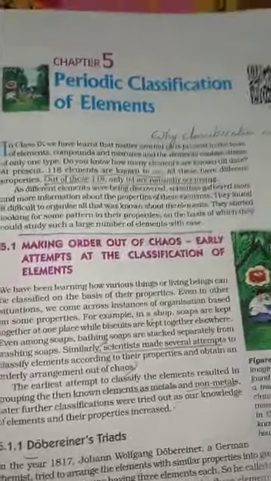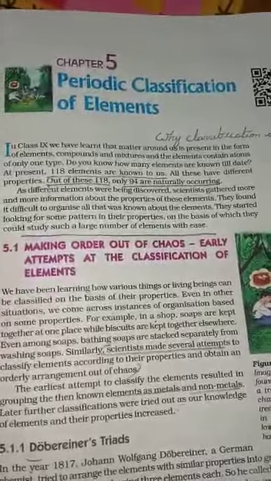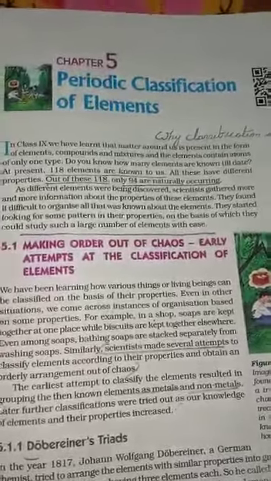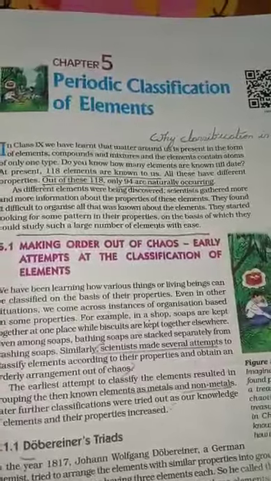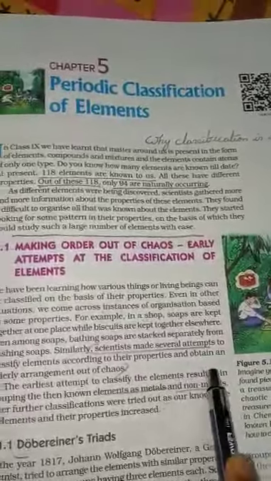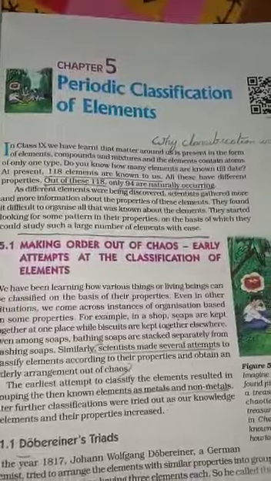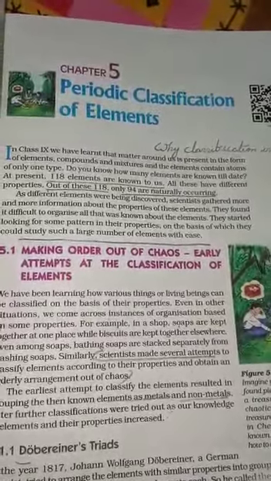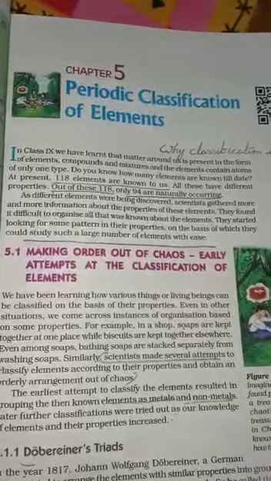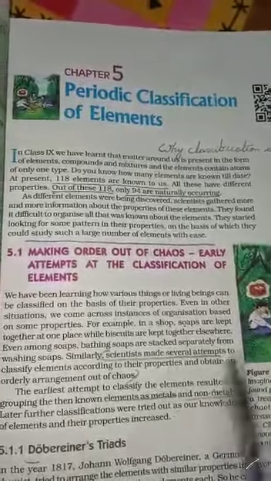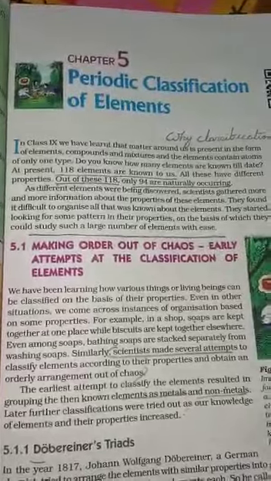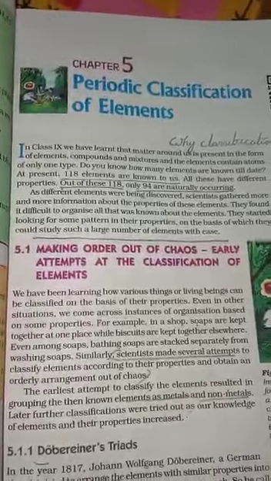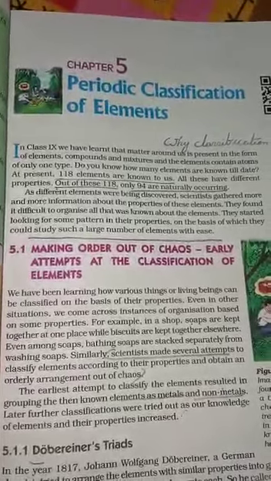So attempts were made by several scientists to minimize these confusions. Okay, the first thing they did was try to classify elements as metals and non-metals, but they failed miserably because metalloids were also there, and metalloids have the properties of both metals and non-metals. So in which group will they fall, metal or non-metal? So this failed. After that, we will learn what the scientists did to make it a success.